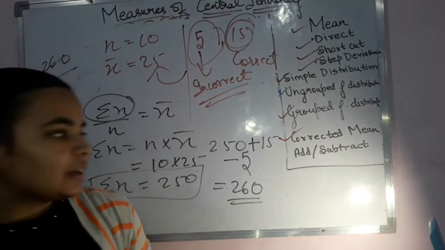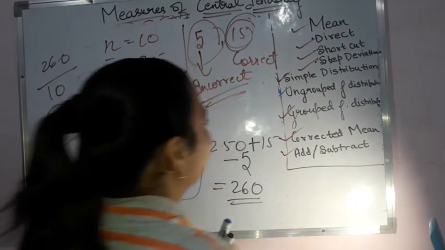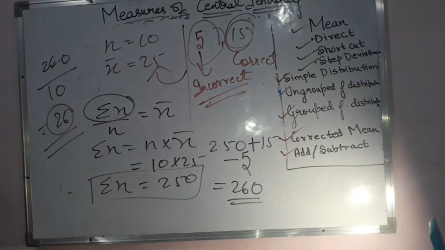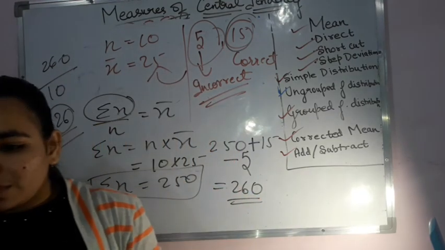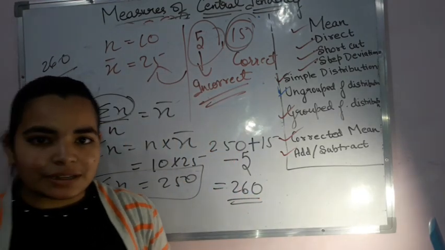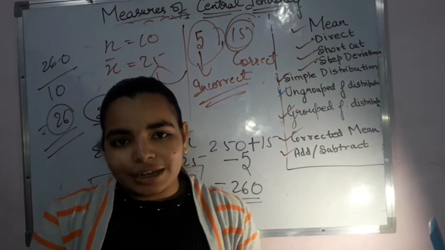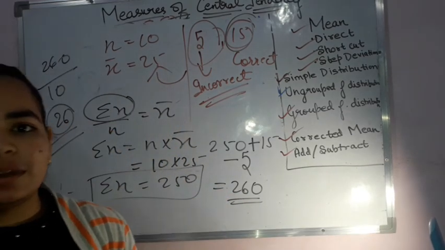Okay. So this was the last thing that we need to keep in mind, and then we wind up with this chapter, that is the measures of central tendency. You only have to do the mean portion in it. Median and mode is not there. Now we'll be quickly coming up with the second video on the deviation, the mean deviation part, and then we'll be doing the probability part.